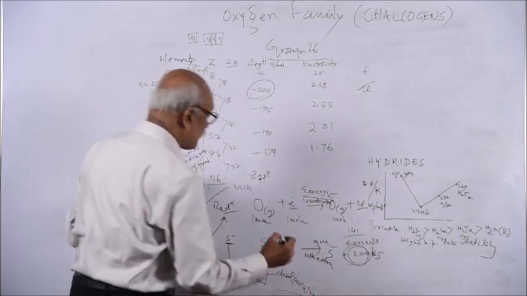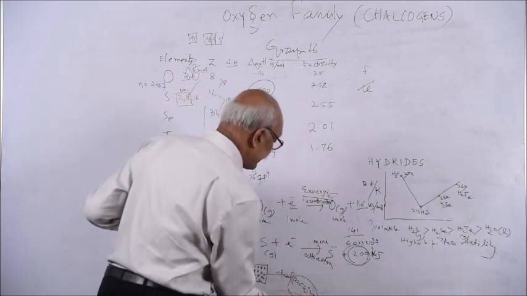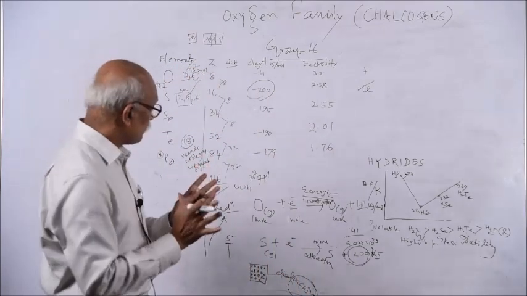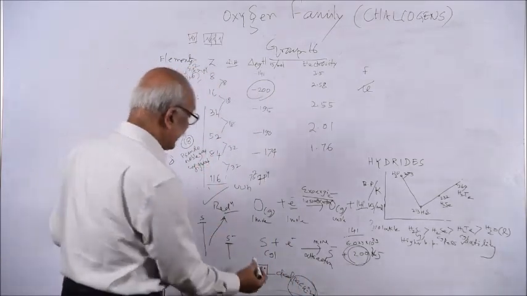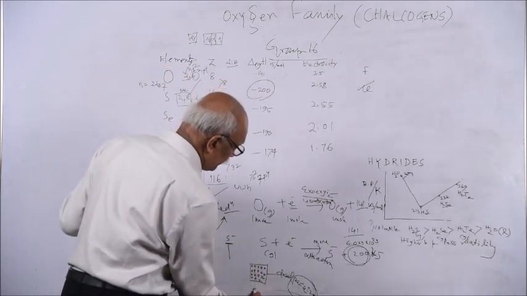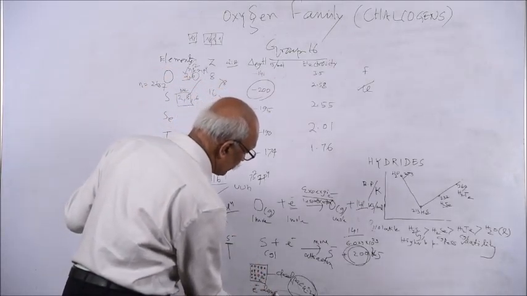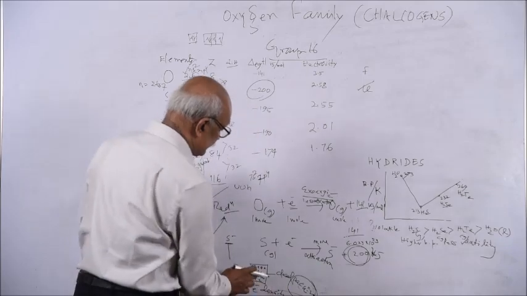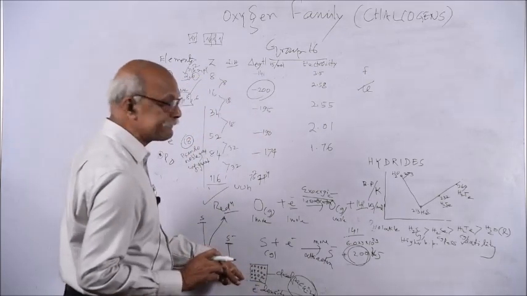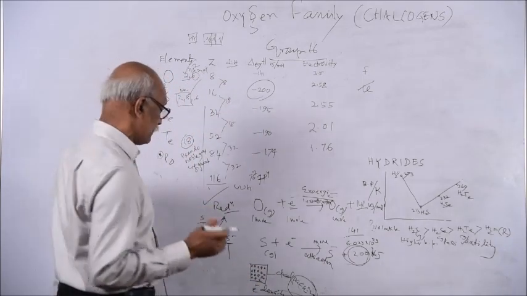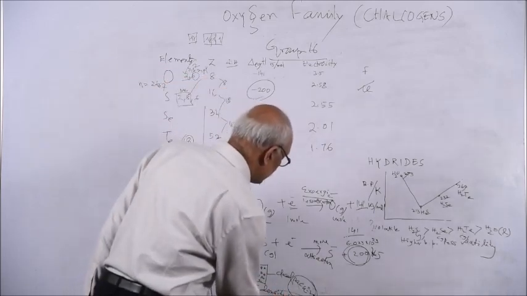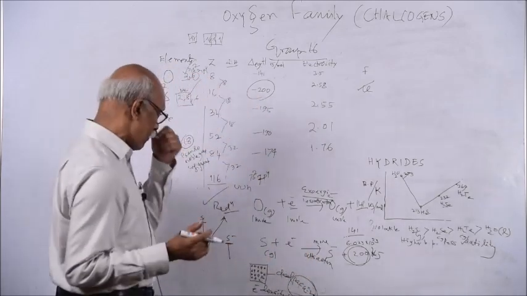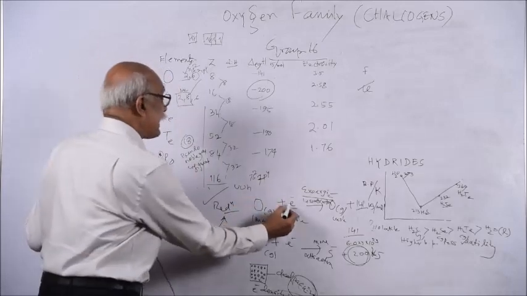Due to this packing, the atoms are closely packed, so there will be more electron density. Electron density means the number of electrons per unit cc, per cubic centimeter. So electron density is more. As electron density is more, when an outside electron comes to this vicinity,